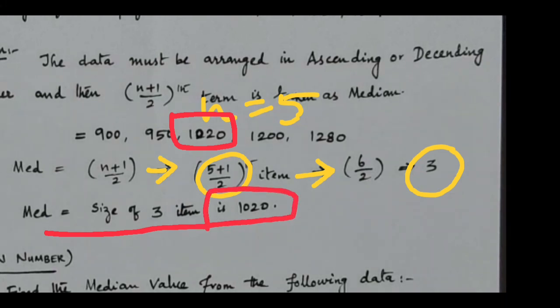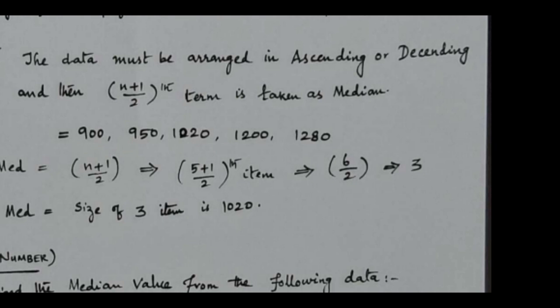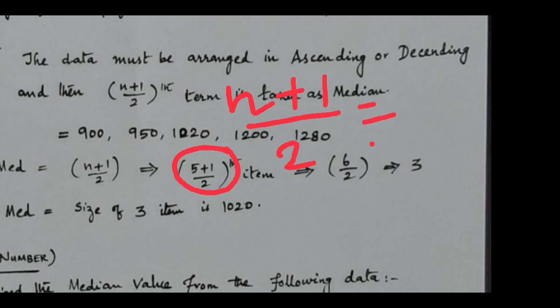That's all. This is a very easy and simple calculation of median. You just have to count how many numbers are in the given variables, then add 1 and divide by 2. This is very simple. n is the number of frequency given in the question, add 1 and divide by 2, whatever the data given.